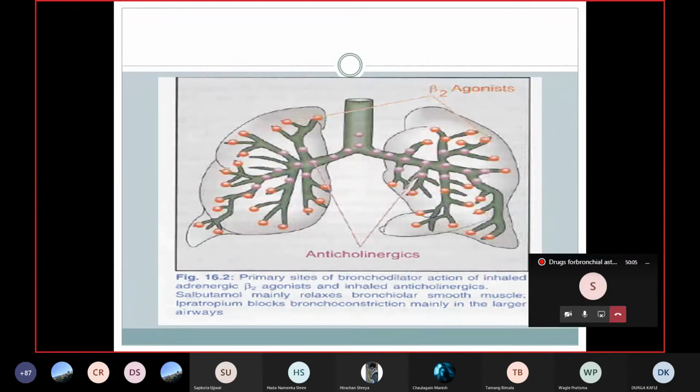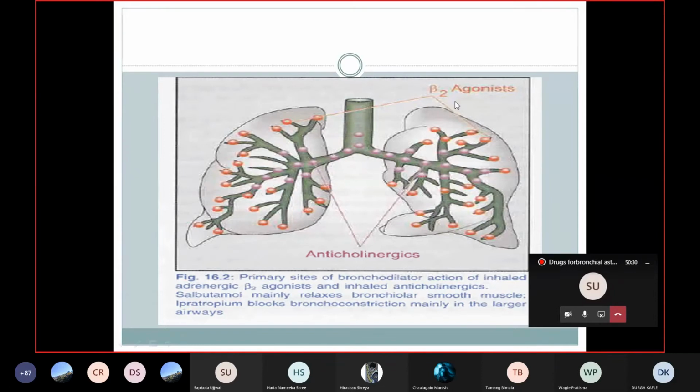Anybody? One acts on the larger bronchi and another on the smaller bronchioles. So there is complete bronchodilation of all the smaller and larger bronchioles. Yes or no? That is one of the beneficial effects of combining a beta 2 agonist with anticholinergic drugs.